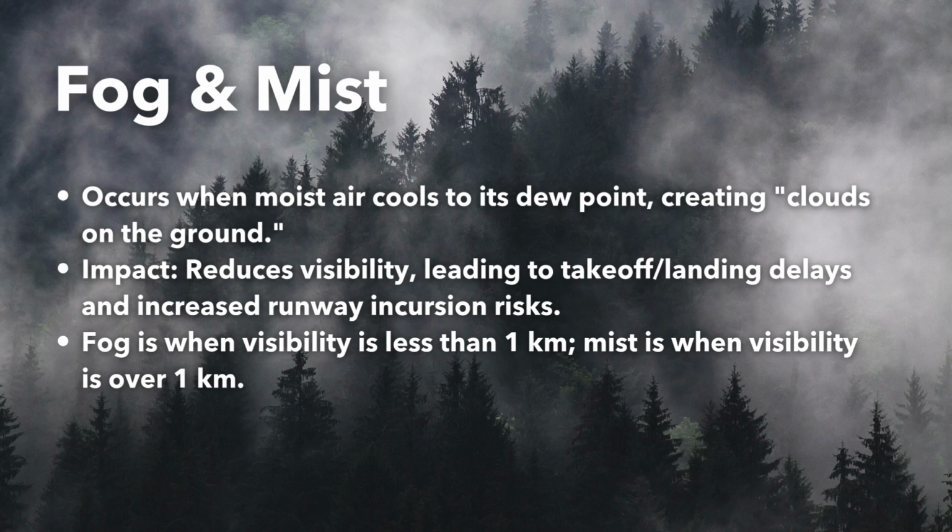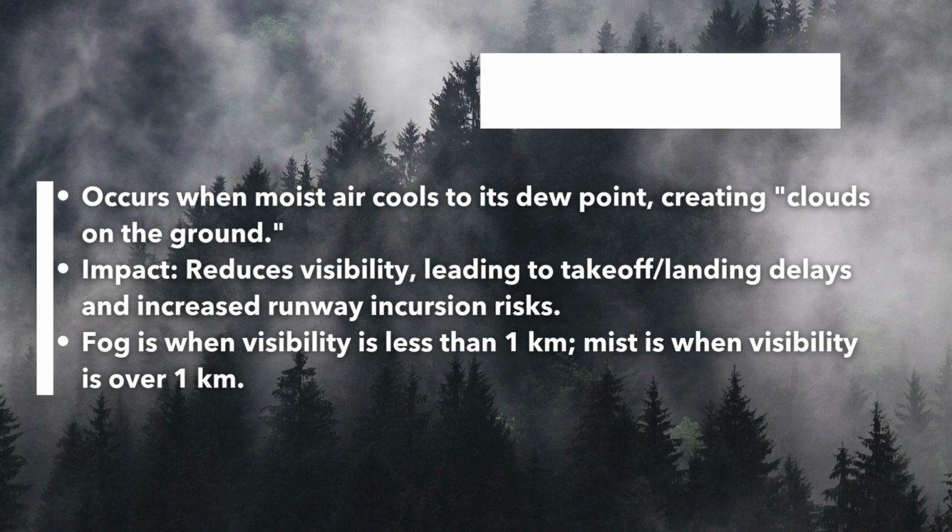Fog and mist occur when moist air near the ground cools to its dew point, creating suspended water droplets that reduce visibility. Fog, classified when visibility is less than 1 kilometer, and mist when visibility is more than 1 kilometer, can delay takeoffs and landings, disrupt airport operations, and increase the risk of runway incursions.